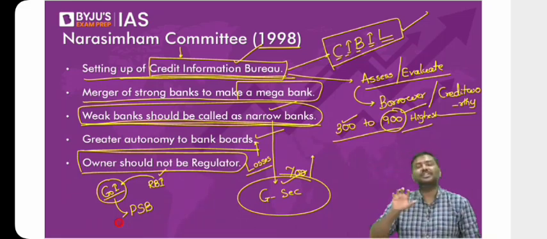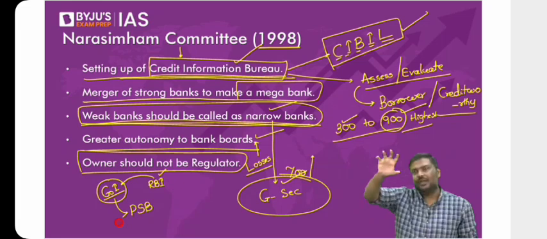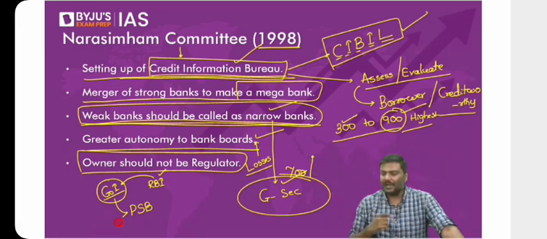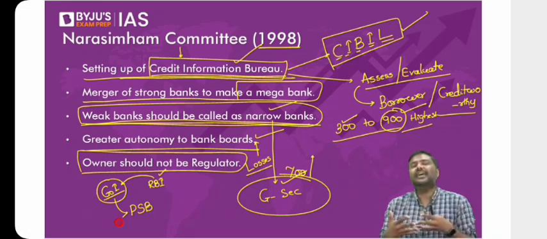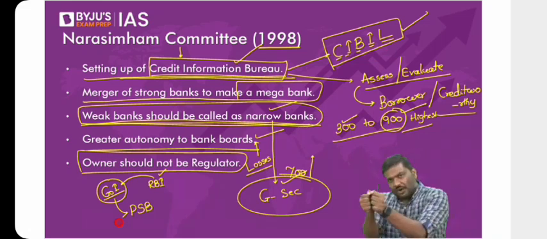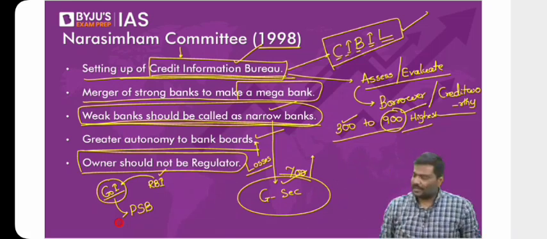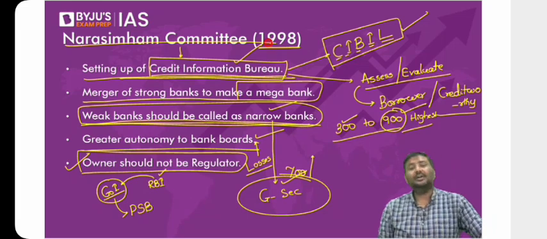That's the reason the recommendation was to take away the ownership from Government of India. Do not privatize them. Take away the ownership, create one more entity and transfer the ownership into that entity. Do not allow the same entity to act as a regulator as well as the owner. There's a conflict there. Do not allow them to own it directly. That was the recommendation given by the Narasimham Committee in 1998. So these are very important recommendations given by the Narasimham Committee.